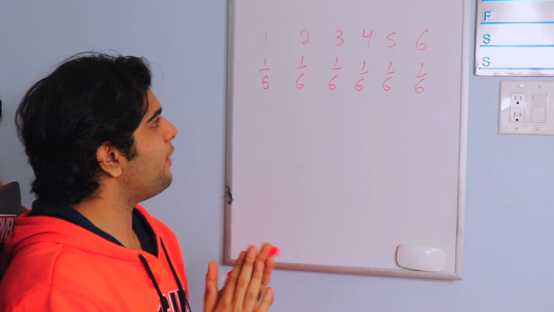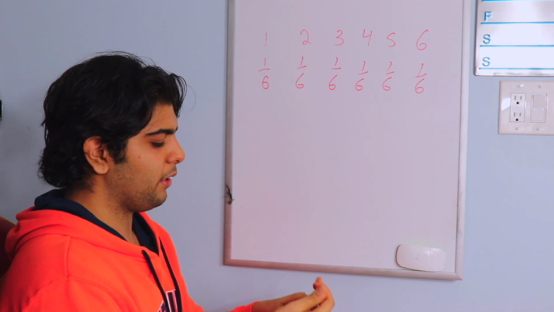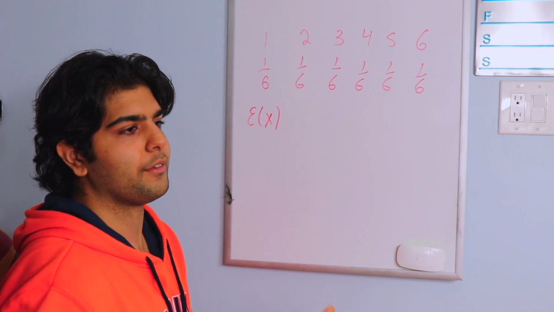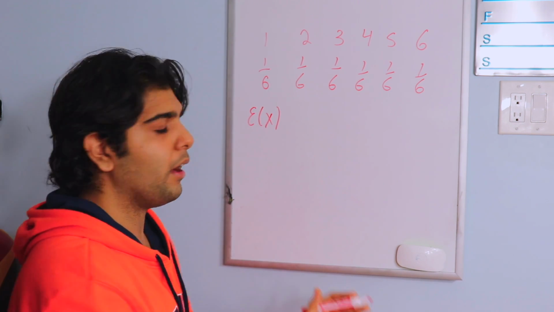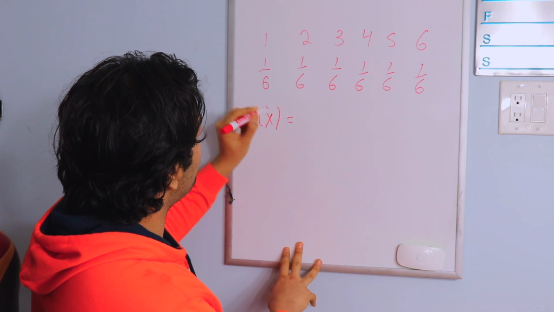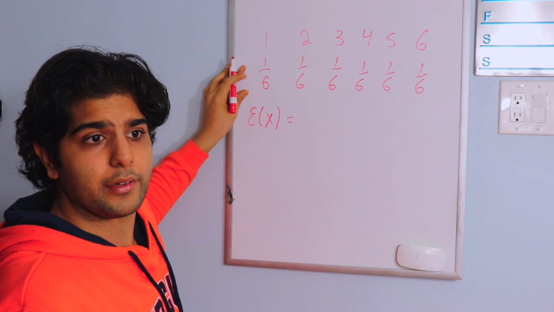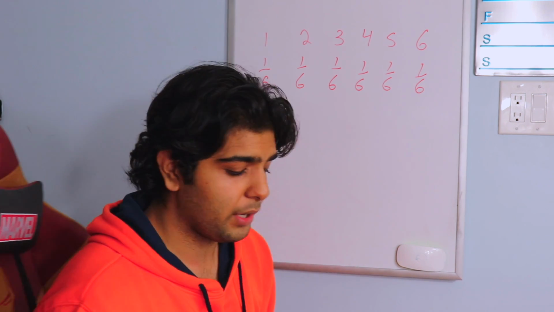Expected value notation is E of x, if we consider our variable x. It is the value times the probability of that value. Sometimes you can have a die that has 1 on each side, so the expected value of that die would just be 1.